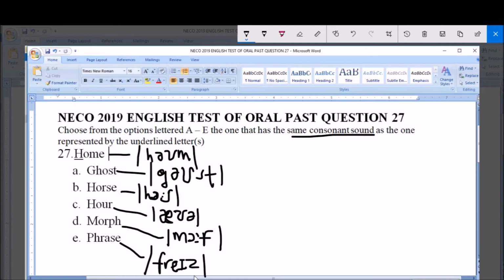So with this, the correct option here is option B, because option B has the same consonant sound as in the given word. So if you look at the given word, the H is not silent in its transcription. Then in the transcription of the word us, the letter H is not silent, as it is silent in the word called in option C. But our correct option here is option B.